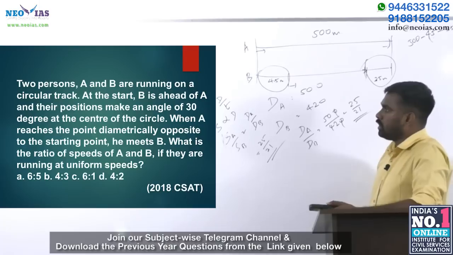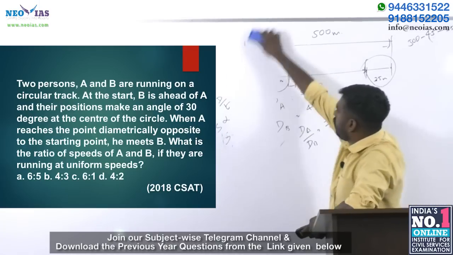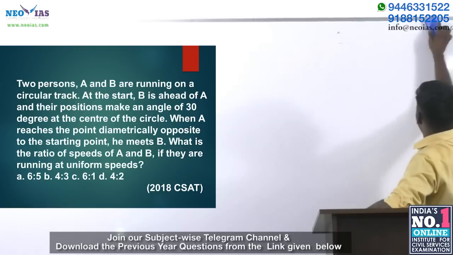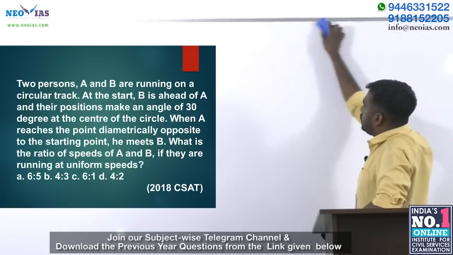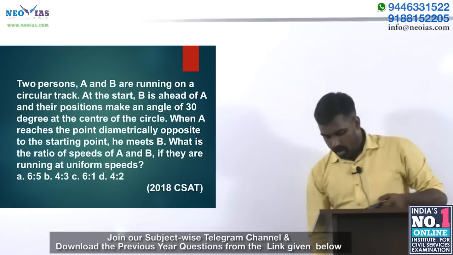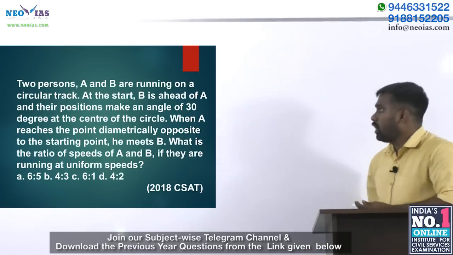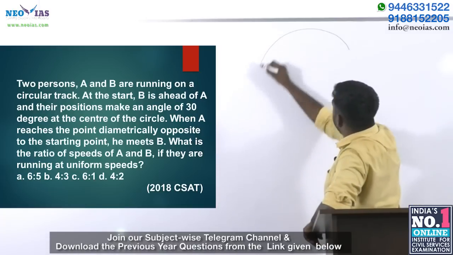We will move on to the next one, the last one of this session. Two persons A and B are running on a circular track. There is a circular track.